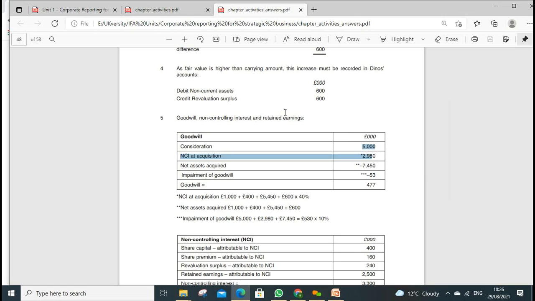We add that, it becomes 7,980, and we minus 7,450, which gives 530. 10% of the goodwill was impaired, so 53 will be written off, and the remaining 530 minus 53 gives us 477. Net goodwill.